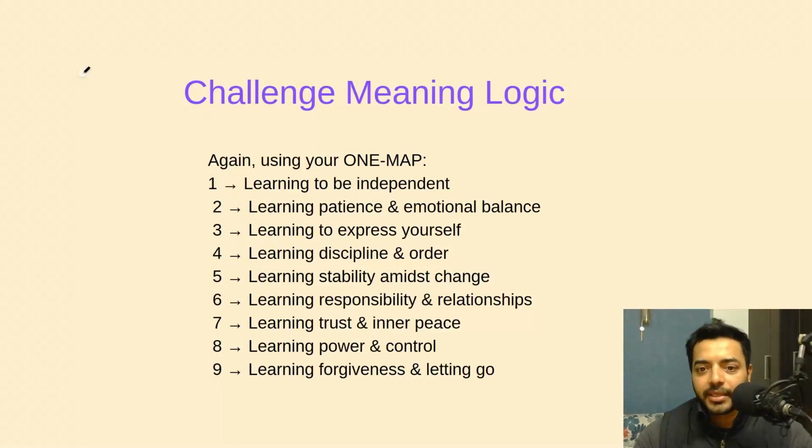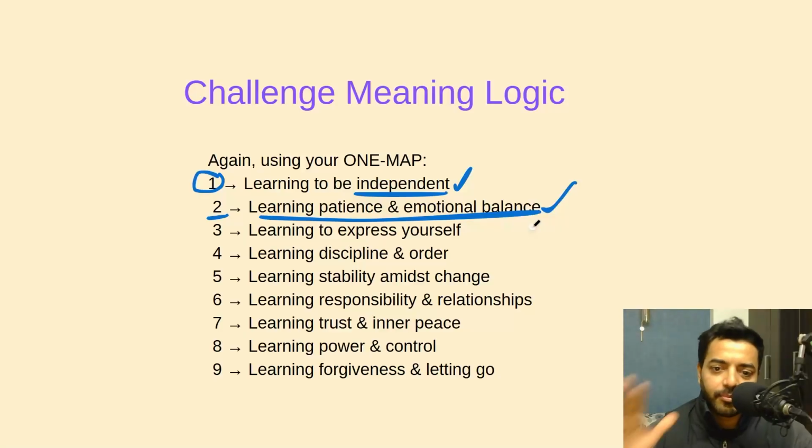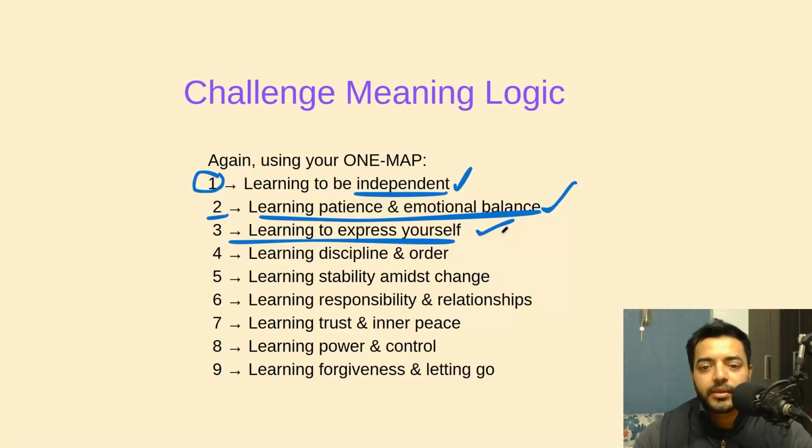It's pinnacles and challenges, but the keywords remain the same. If C1 is equal to 1 or C2, C3, C4, one of them is 1, you have to learn to be independent. Independent is the keyword, right? 2 is harmony. Harmony is emotional balance, patience. So learn to be harmonious, balanced. 3, expression. Learn to be expressive. Learn to express yourself. 5, learn to be stable amidst change. Learn to live with change.